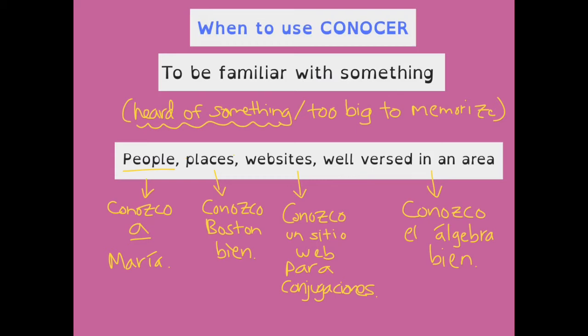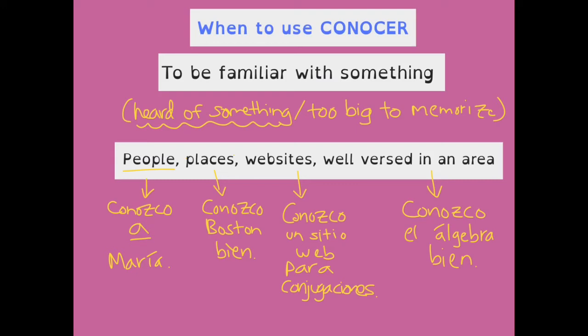Now, in Spanish, when we use an action and it's received by a person, so in this case, knowing, and then what's being known, a person, we have to add a personal a, and you can check out our other videos to see how to use personal a. But basically, it's a giveaway for conocer. So like if you had fill in the blanks with saber and conocer, and there was a blank here, and you saw Maria, that should be your giveaway. Oop, that's a conocer situation. We're talking about knowing a person.